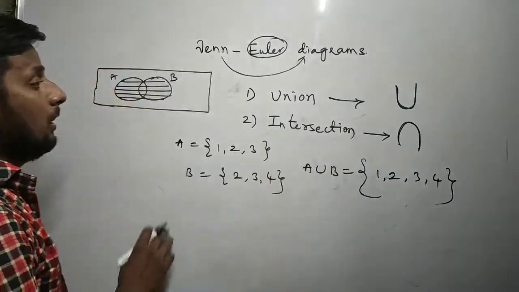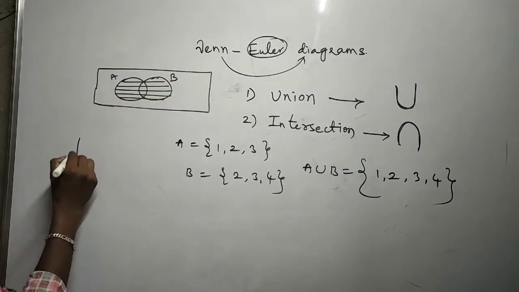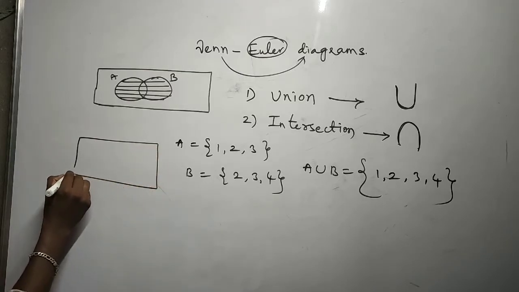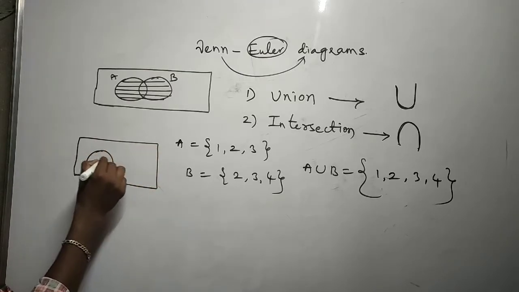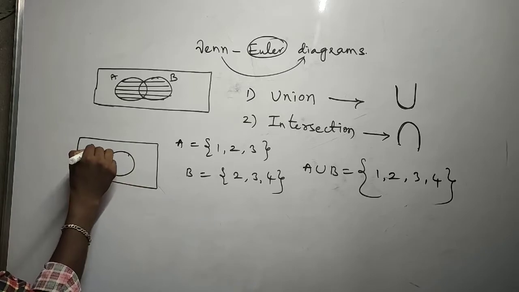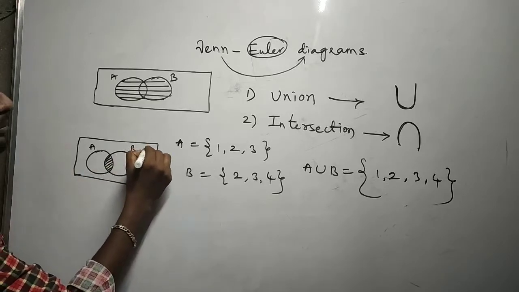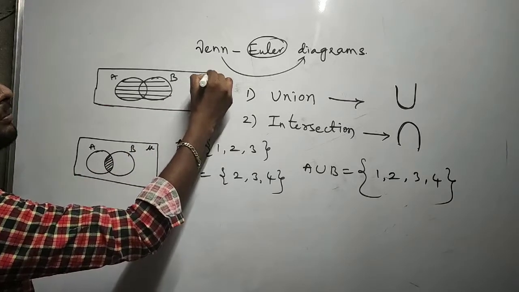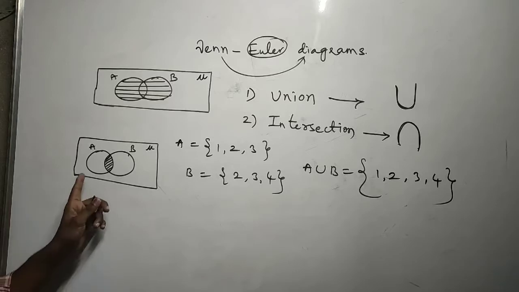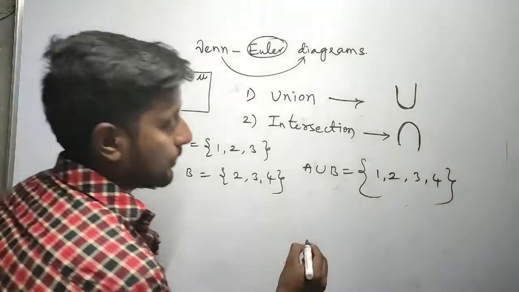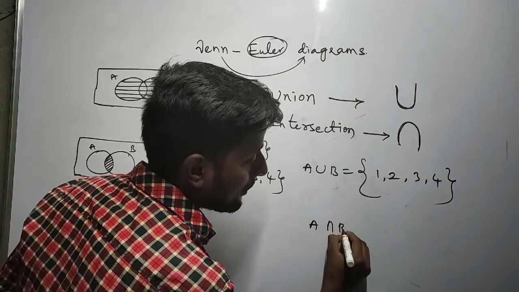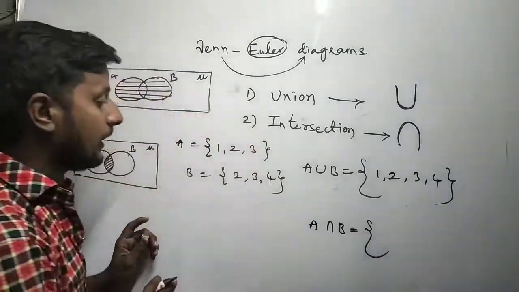Okay. Next, if I draw A intersection B, it is A set, it is B set. Intersection is nothing but the common part of both A and B. So if I write A intersection B here, then what should I write here?